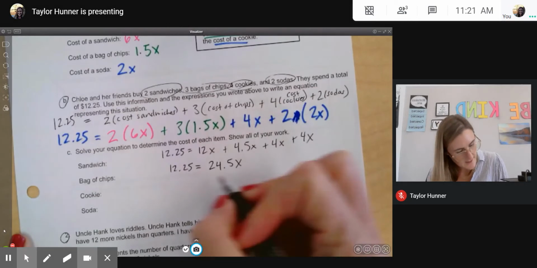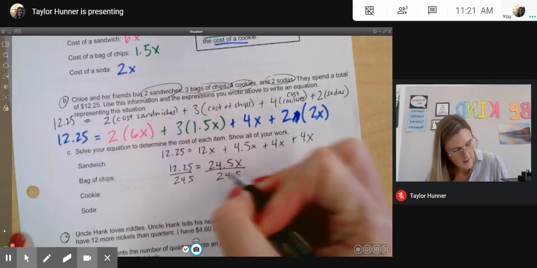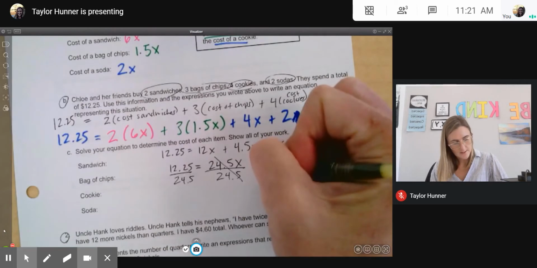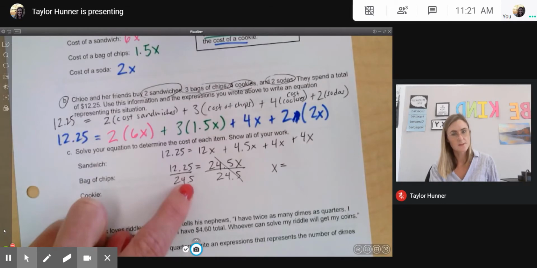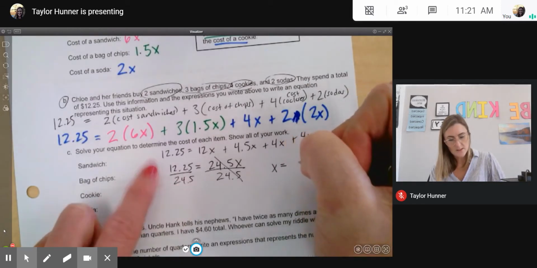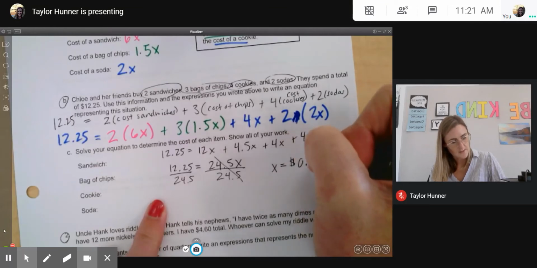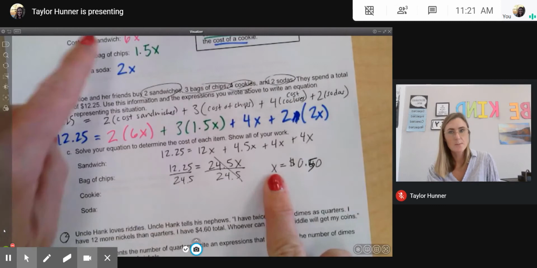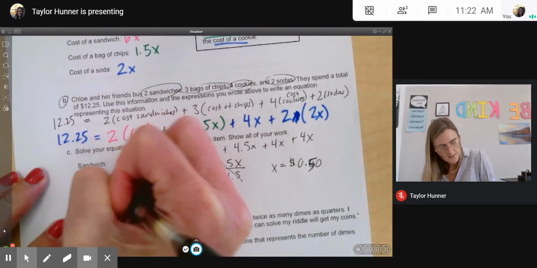So this is 24.5X. And then to get that X alone, I'm going to divide by 24.5. And this 24.5 divided by 24.5 will cancel. So X is going to be equal to, well, 12 goes into 24 twice, and 25 goes into 50 cents twice. So this is going to be half, but because it's money, we're going to write it as 50 cents. 0.50 for, remember, this was X. X up here is the cost of a cookie. So the cookie cost 50 cents.